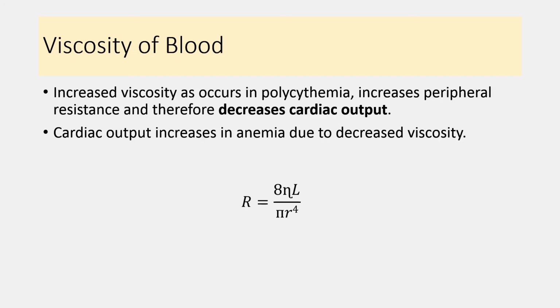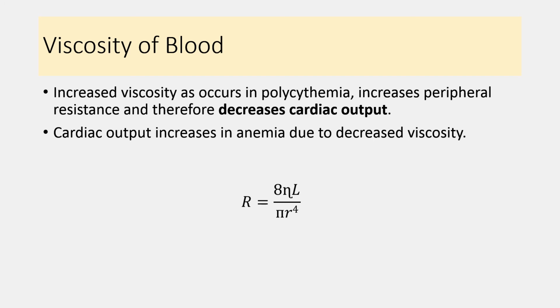Second factor affecting the afterload is the viscosity of the blood. Now viscosity of the blood is directly proportional to the peripheral resistance. So whenever viscosity of the blood increases, it increases the peripheral resistance. For example, in polycythemia. Polycythemia increases the viscosity of the blood and it increases peripheral resistance, which decreases the cardiac output.